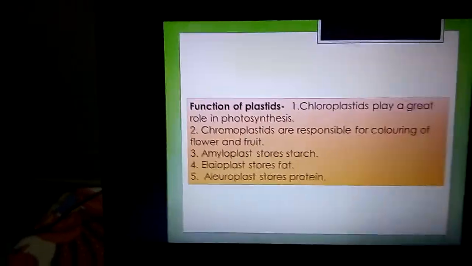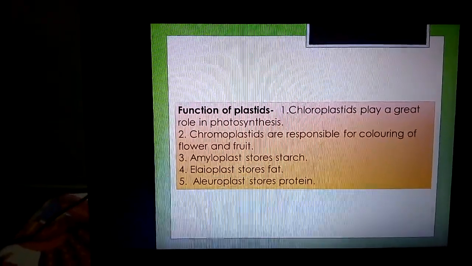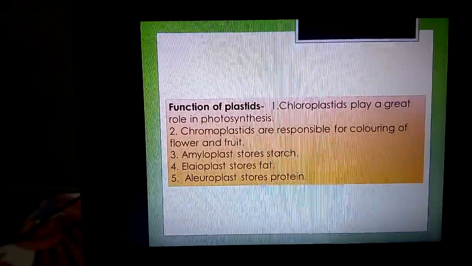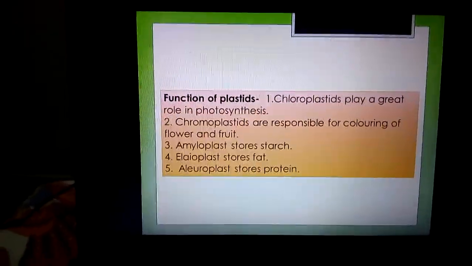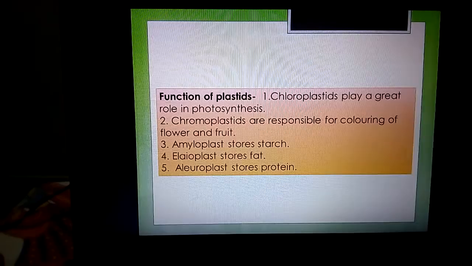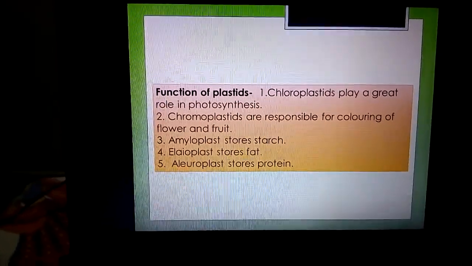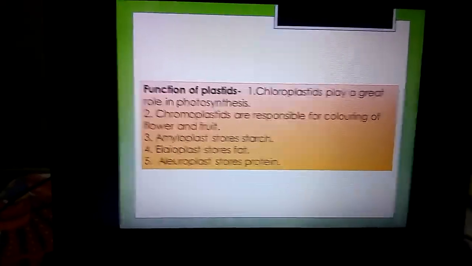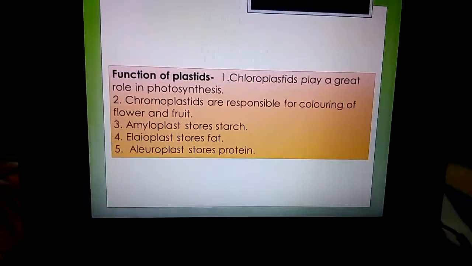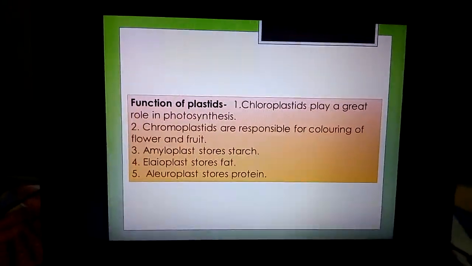Now finally we know about all the functions of the plastids. We already know chloroplasts play a great role in photosynthesis. Chromoplasts, means color plastids, are responsible for the coloring of flowers and fruits.